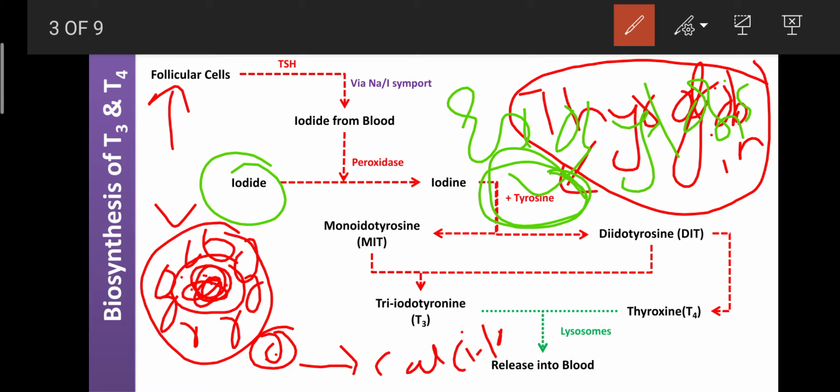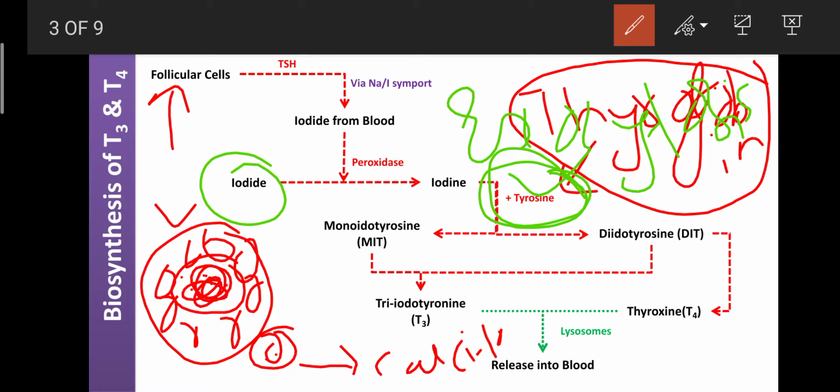We are eating only roti and dal, because fish is easily available for them, as compared to us, where we have wheat and jowar. So they are free for the fish, and that fish contains iodide. That iodide is required for the biosynthesis of T3 and T4 as thyroid hormones.